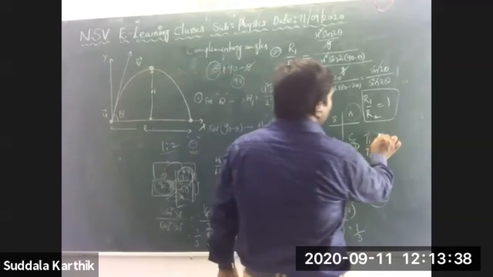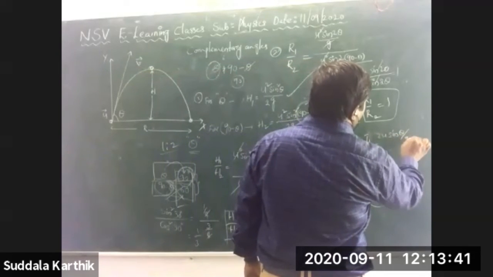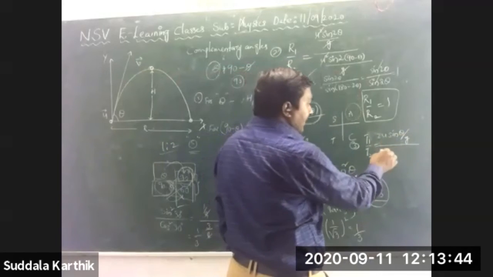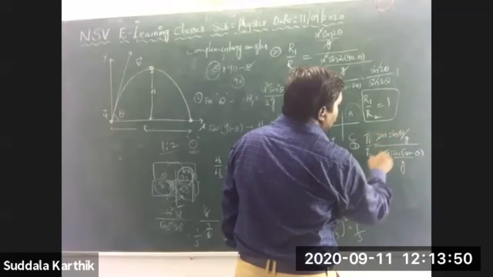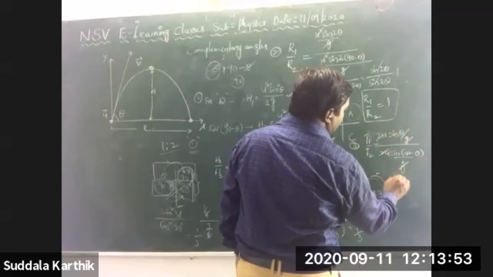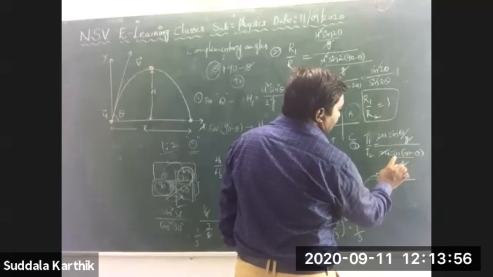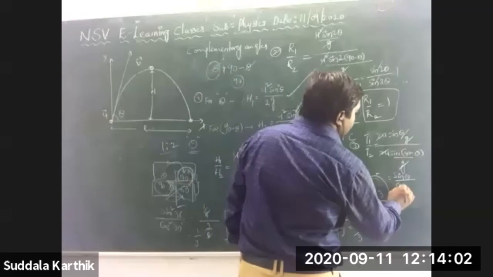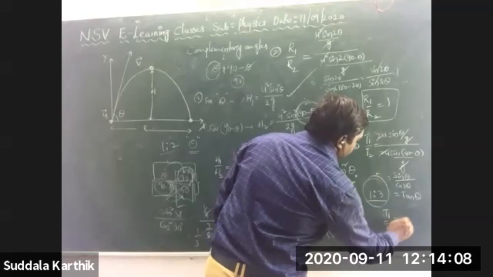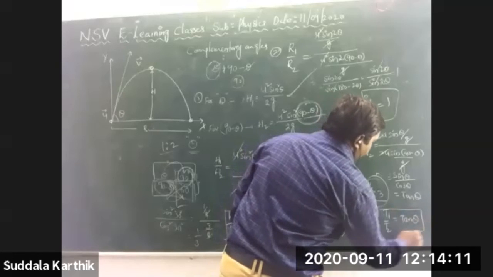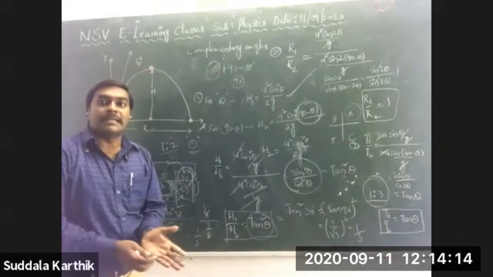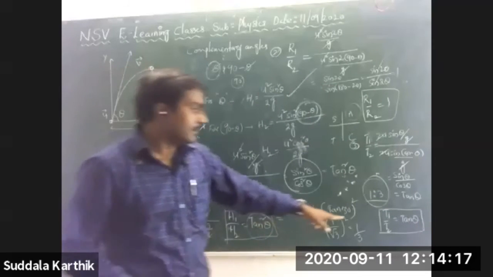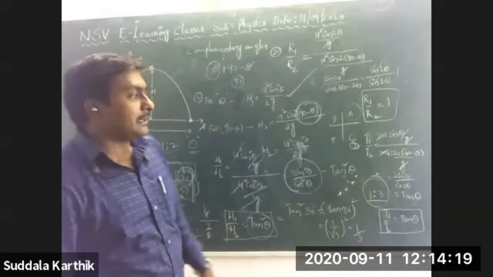For theta, it is 2u sin theta by g. For 90 minus theta, it is 2u sin of 90 minus theta by g. 2u cancels, g cancels. Remaining is sin theta divided by sin of 90 minus theta, which is cos theta. The final answer is sin theta by cos theta, that is equal to tan theta. So I got T1 by T2 is equal to tan theta.